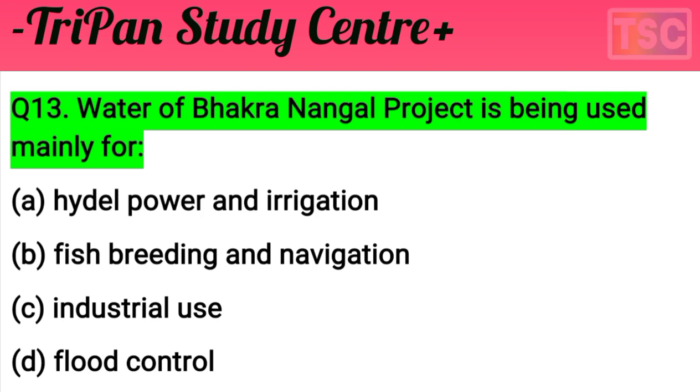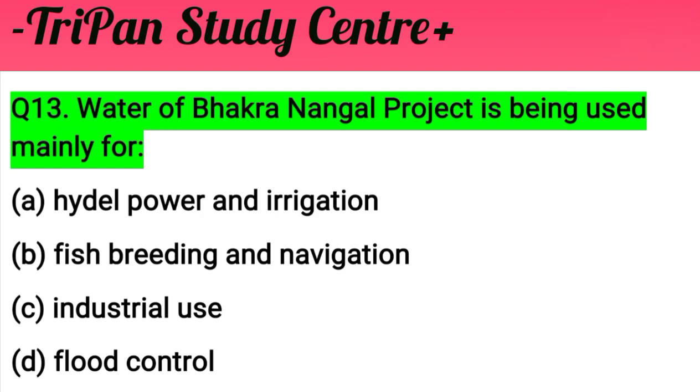The options are: A, hydropower and irrigation; B, fish breeding and navigation; C, industry uses; and D, flood control. The question is very important for the exam and for all competitive exams also. I'll give you a few seconds to understand what the correct answer is among these four options.